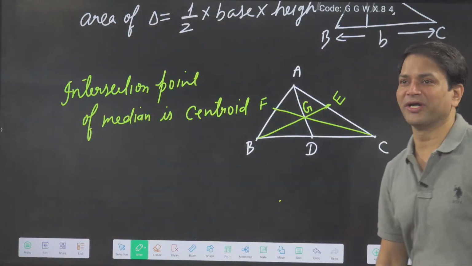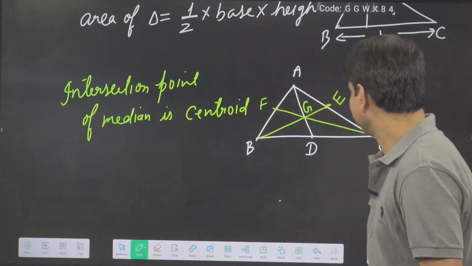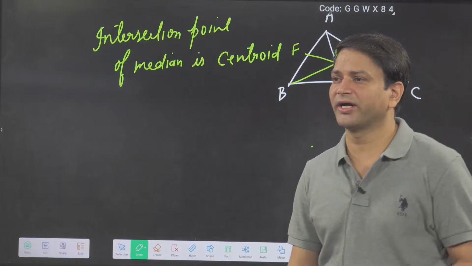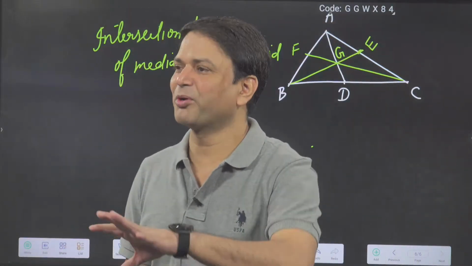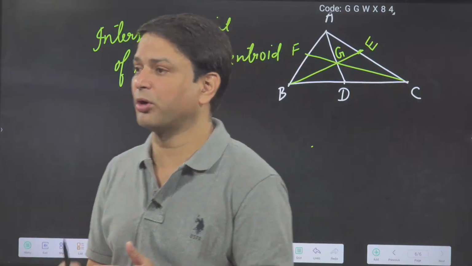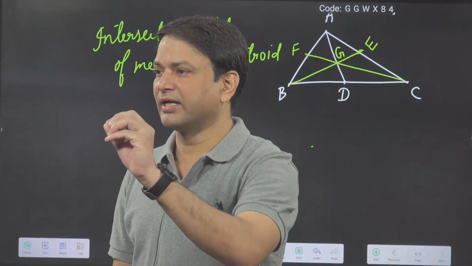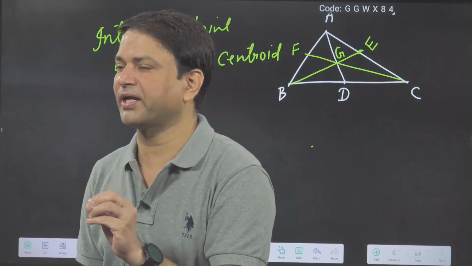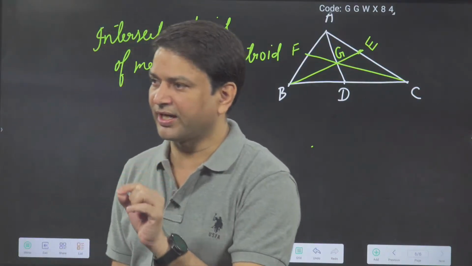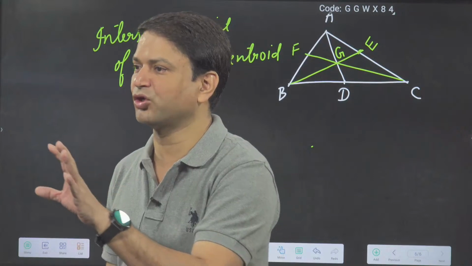Okay, so leave it. So the intersection point of the medians is what? It is called the centroid. Okay. Now another property of the centroid. Another property of the centroid is there. It divides the median. That is an important property. It divides the median in the ratio 2:1. Again, I am repeating. What is the centroid property? Centroid divides the median in the ratio 2:1.